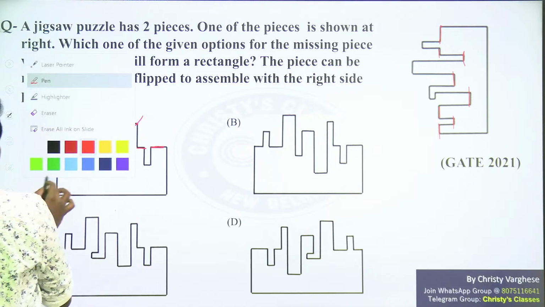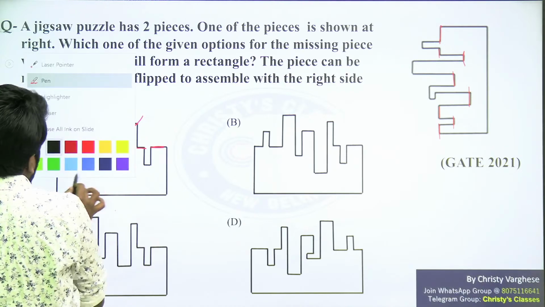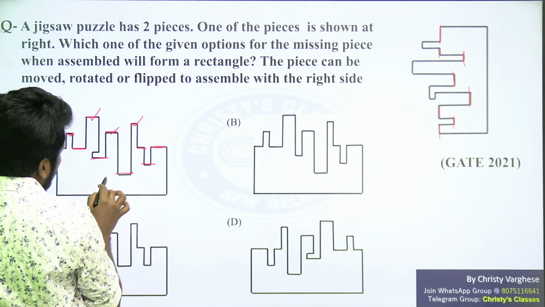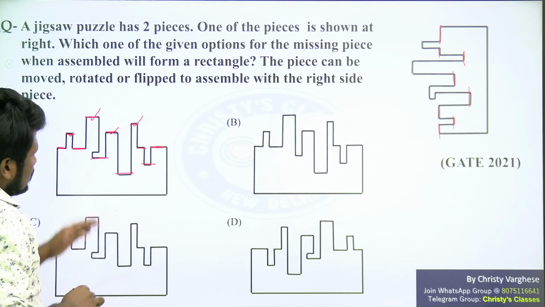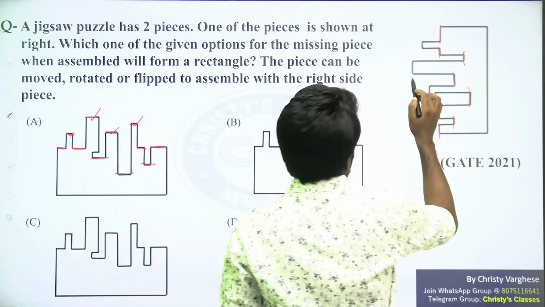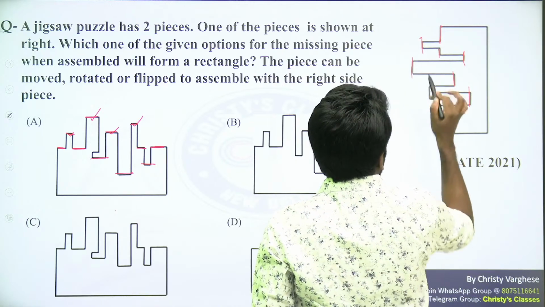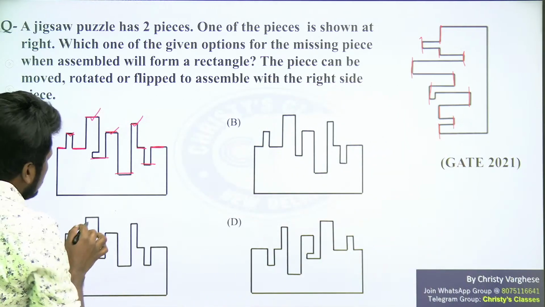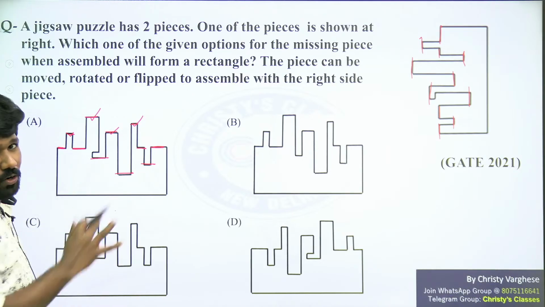Then what about the downs? How many downs are here? One down, another down, another down. So there are three downs of different heights. Different heights means three ups of different heights should be here. One up, another up, another up. That is also okay.